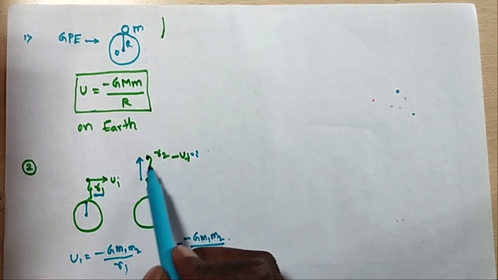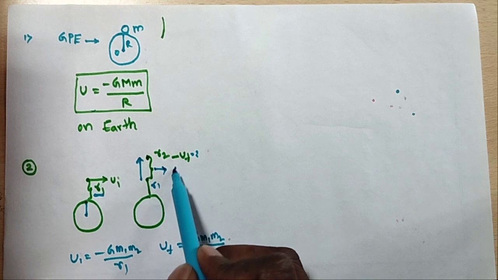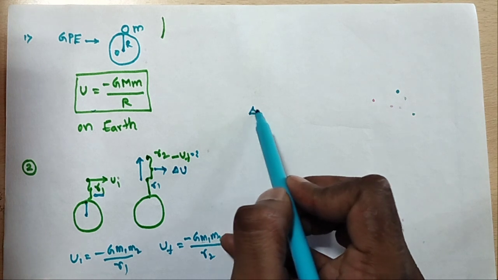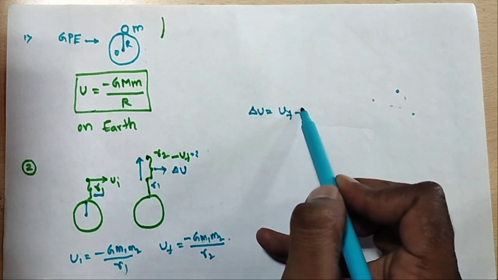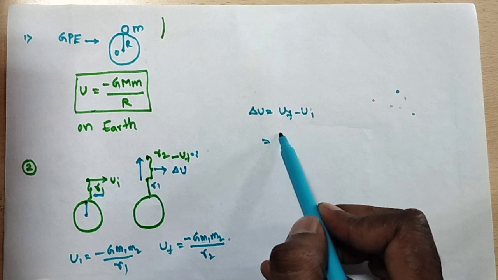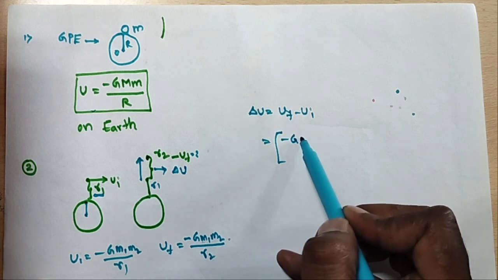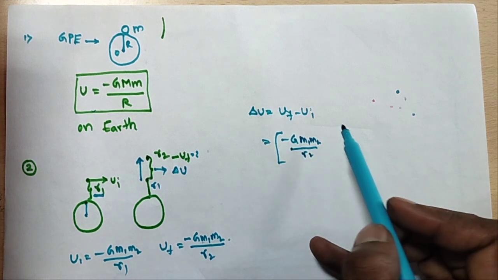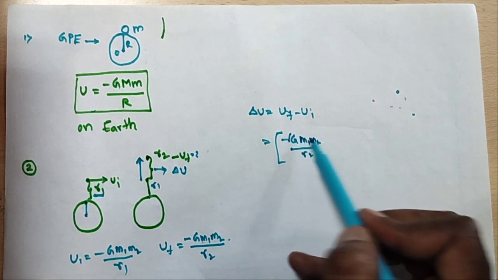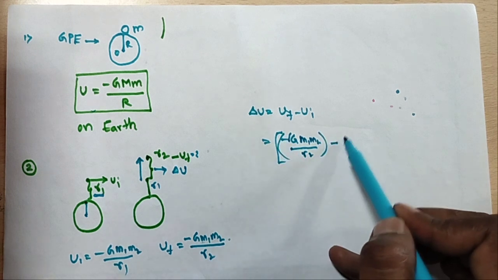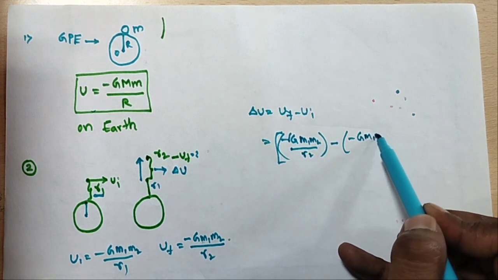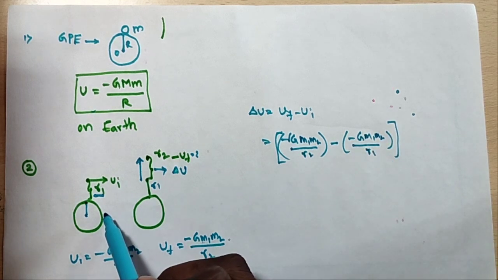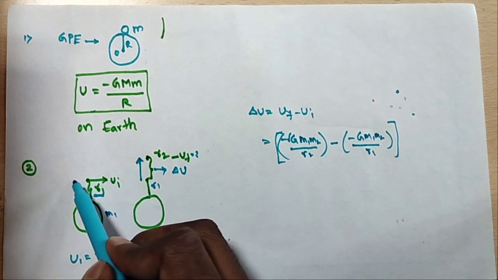From r1 to r2, the difference gives the change in potential energy, delta U. So delta U is equal to U final minus U initial, that is minus G m1 m2 by r2 minus of minus G m1 m2 by r1. Here I am taking one mass m1 and the other mass m2.